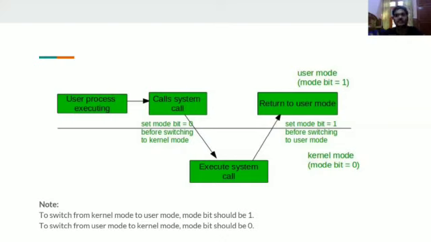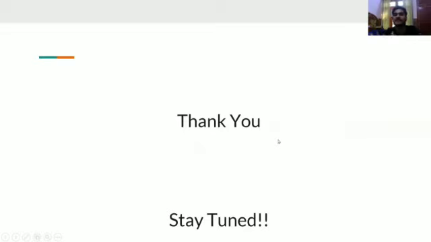All right, so here it's written. Note: to switch from kernel mode to user mode, the mode bit should be 1, right? Of course, I told you the mode bit should be 1 to go into the user mode. To switch from user mode to kernel mode, the mode bit should be 0, as specified here, 0 and 1. All right. So this is all I can say.